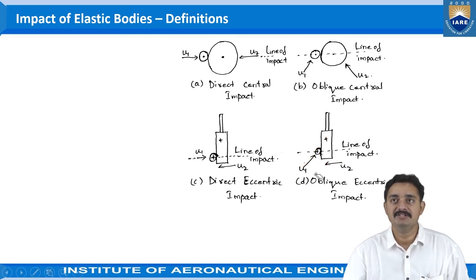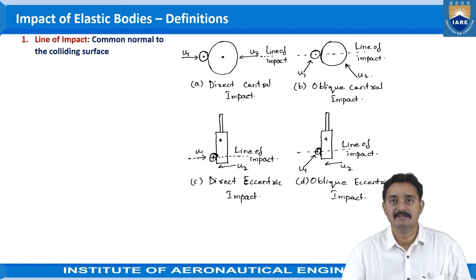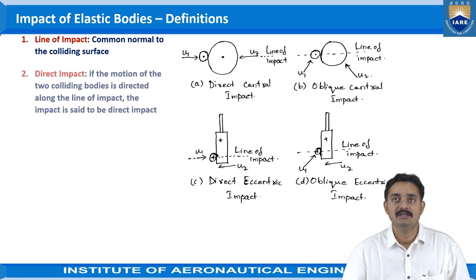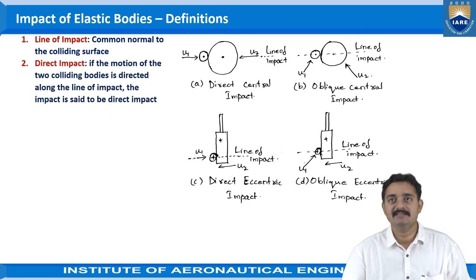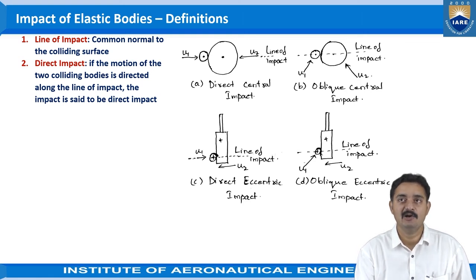Now let us see the definitions of each and every terminology that is being given here. First one is line of impact. The line of impact is termed as the common normal to the colliding surface. Then direct impact. Direct impact is the term used when the motion of the two colliding bodies is directed along the line of impact, the impact is said to be the direct impact, right? The motion of the two colliding bodies is directed along the line of impact.